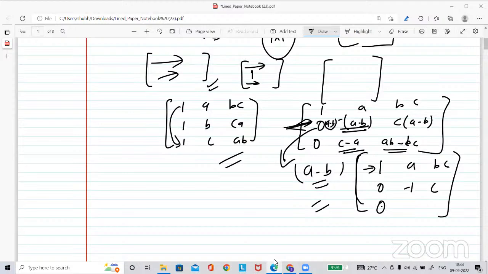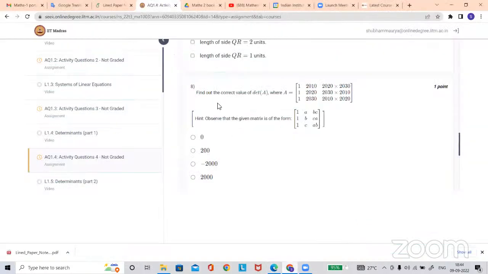Sir, may I speak? Yes. If you have a doubt on the same question, you can ask. Sir, my approach was that I tried row transformation to create an upper triangular matrix and tried to solve it, but it became more complicated.